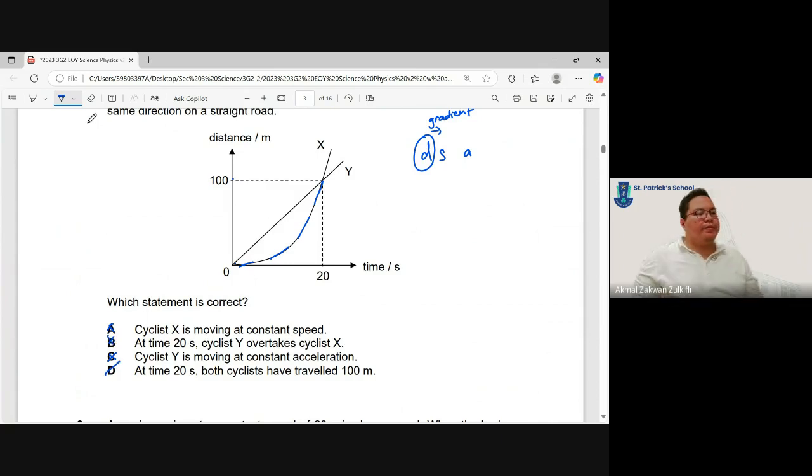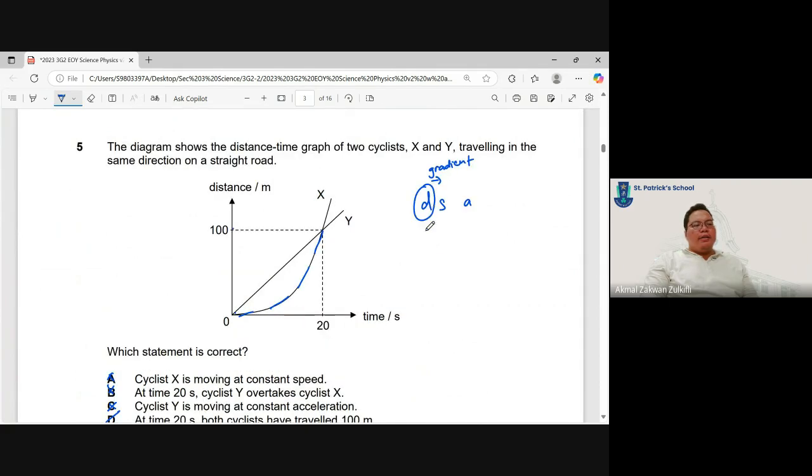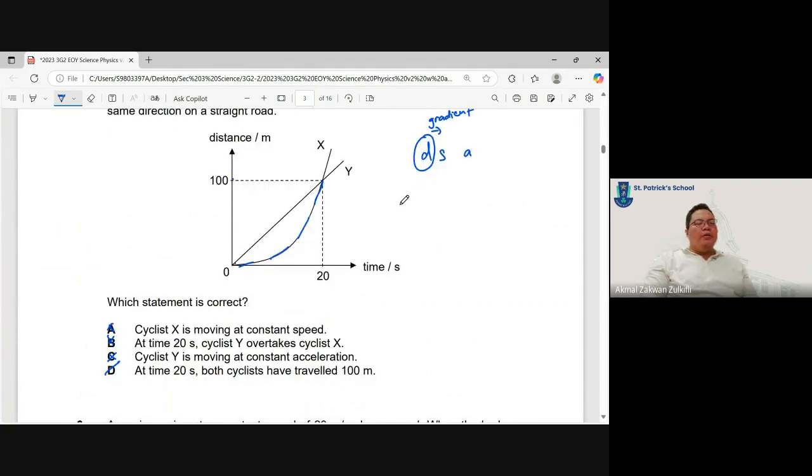So this habit of DSA is very important. Understand, I want speed, I look at gradient. Please don't underestimate how important it is. If they give you a speed-time graph, you are always reminded, if I want acceleration, I should look at gradient. If they talk about distance, I should look at the area under the graph.